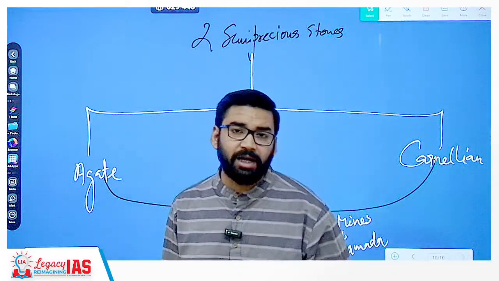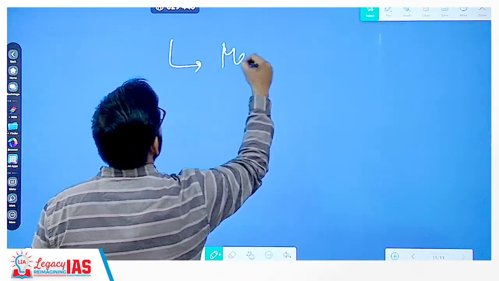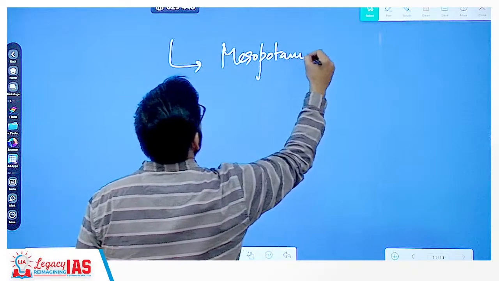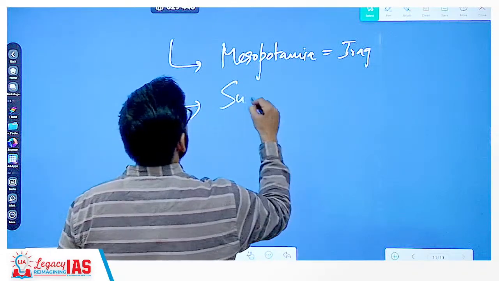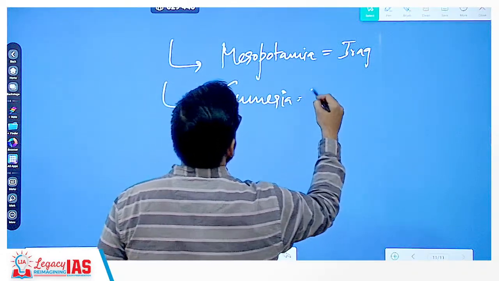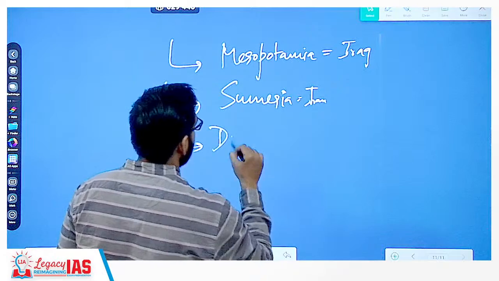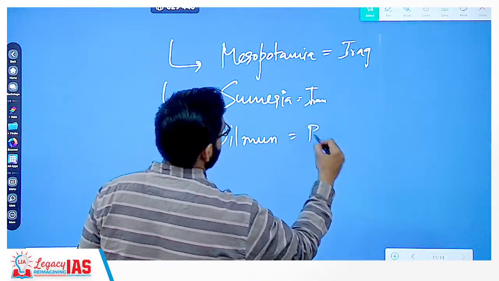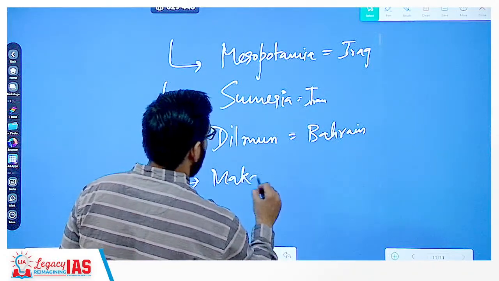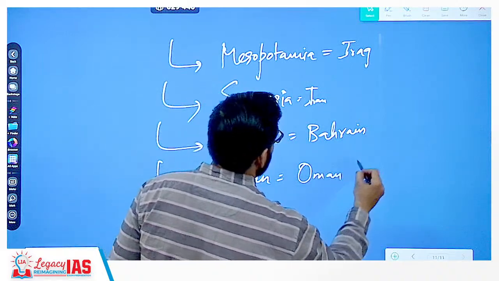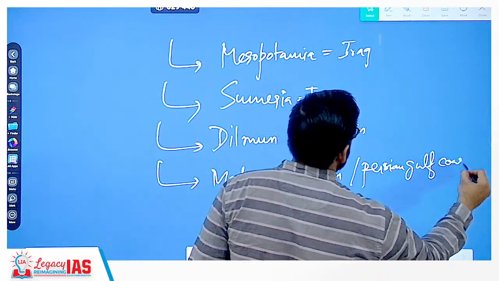And important trading partners at that time of the Indus Valley civilization. So important trading partners were like Mesopotamia, present day Iraq area, then Sumeria near Iran area, then Dilmun, that is present, it is called Bahrain, then Makan, that is Oman near the Persian Gulf coast. So these were important trading partners.